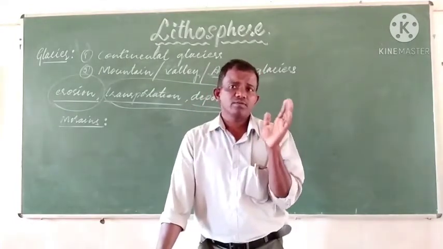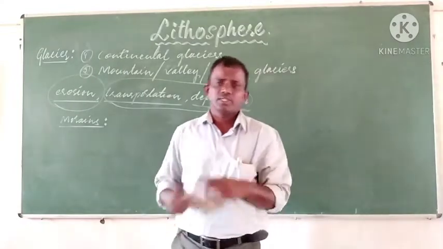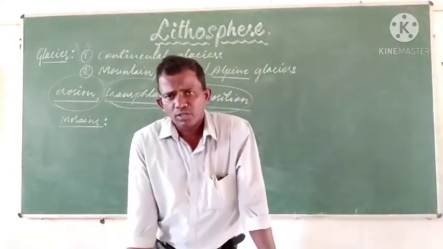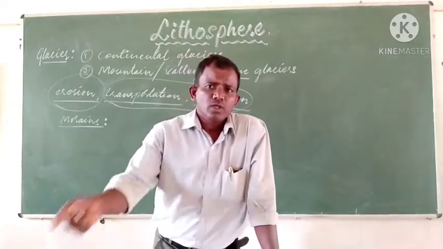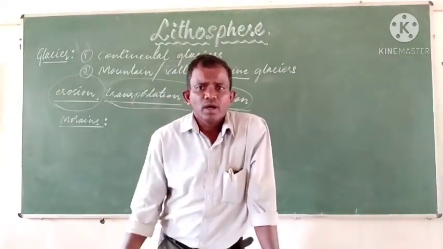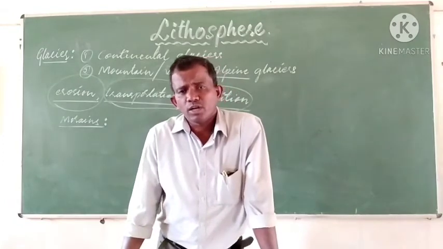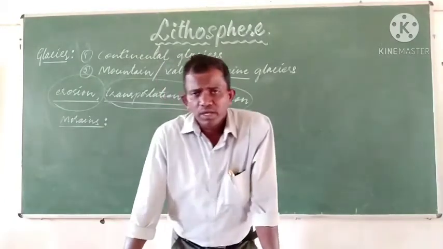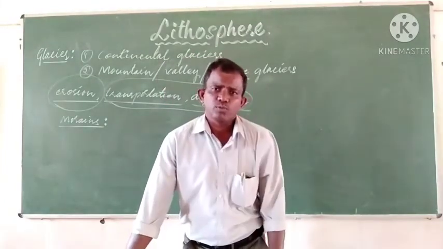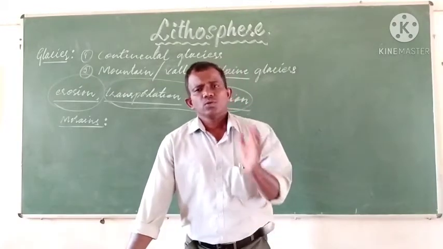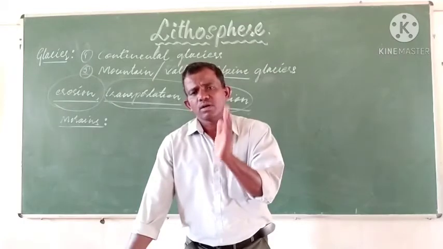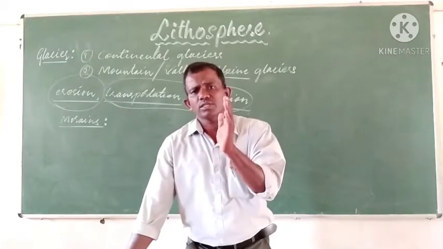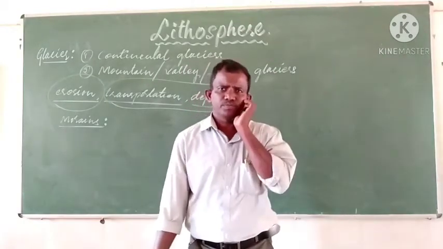Continental glaciers are found in the polar regions, in the northern pole as well as in the southern pole, along the coast of the Arctic Ocean in the North Pole and in the Antarctic continent in the South Pole. So the glaciers, like the rivers, cause the change in the landscape.